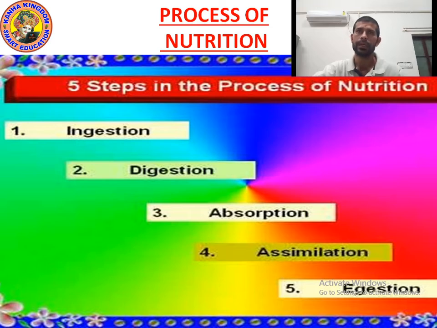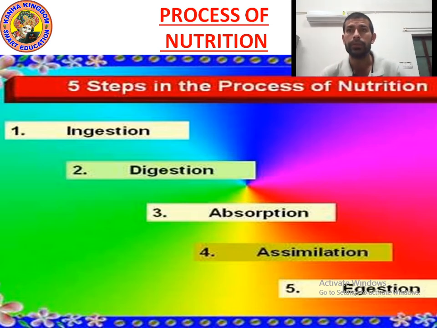First is ingestion, second is digestion, third is absorption, fourth is assimilation, and last step is egestion.